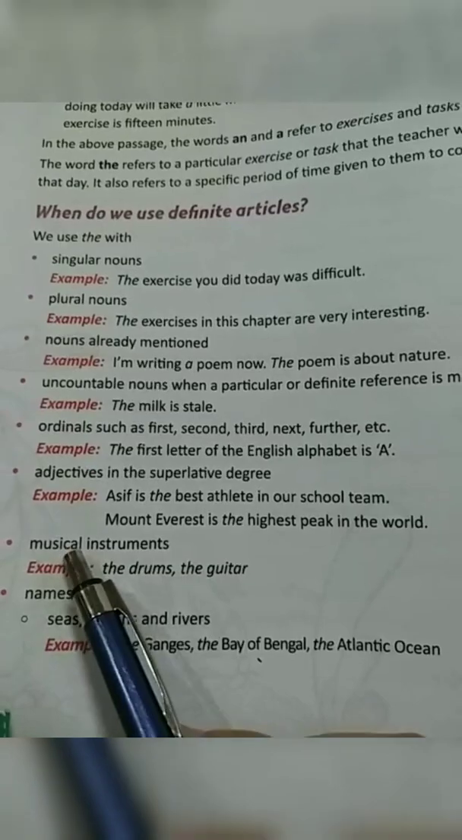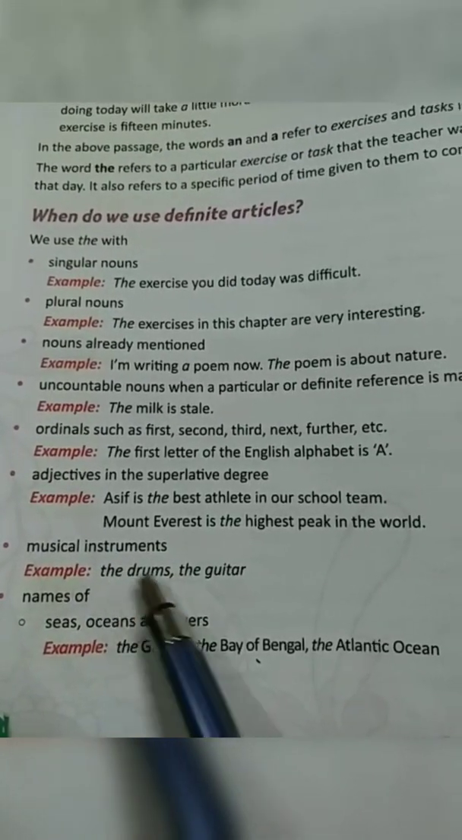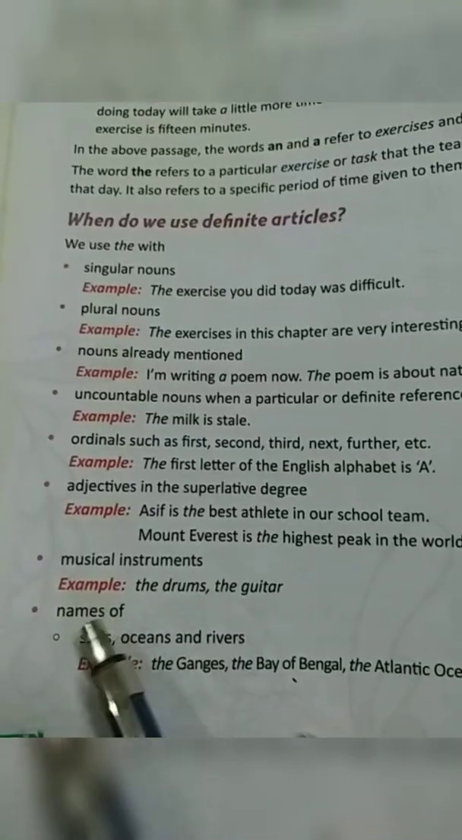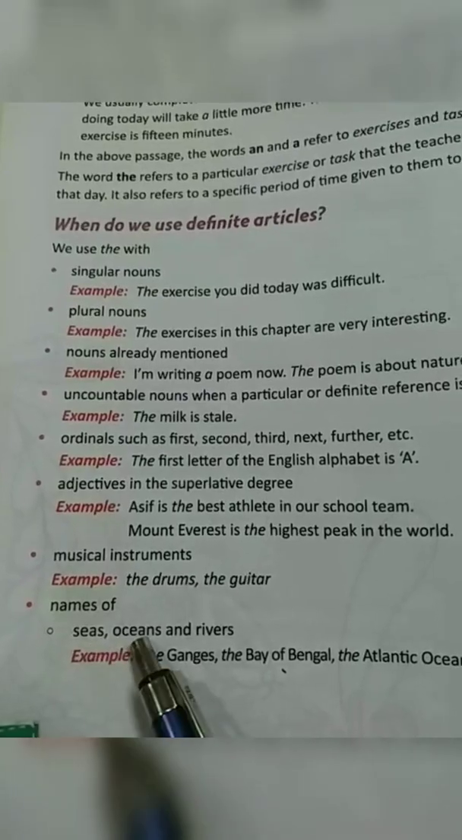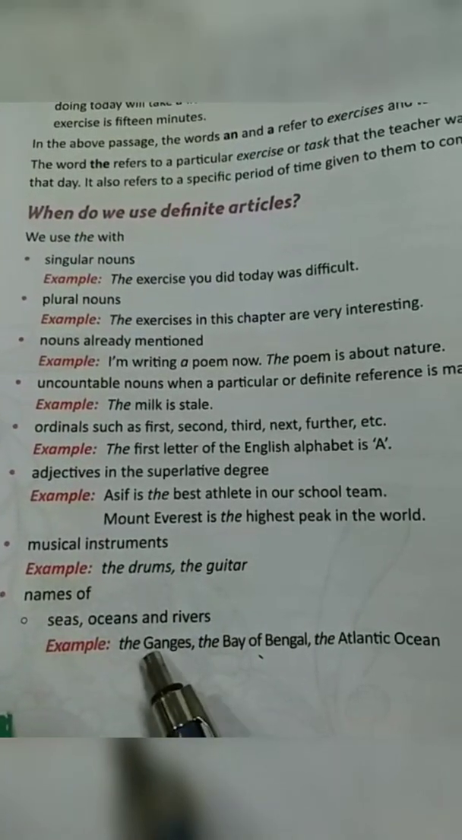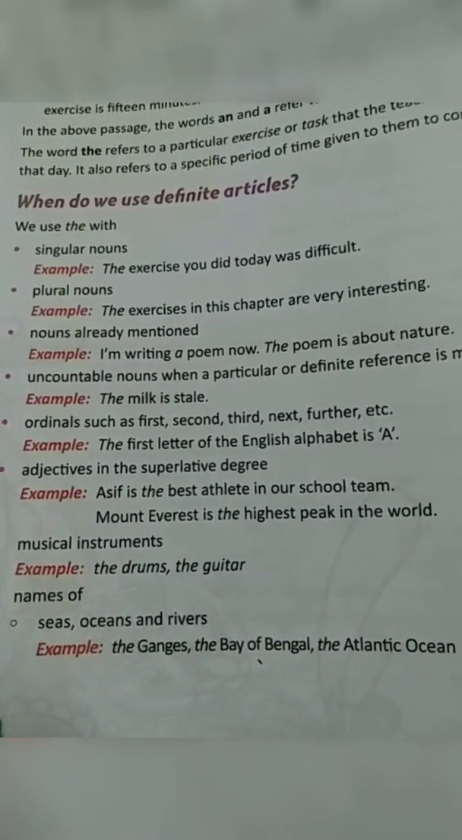Now with musical instruments also we use article the. For example, the drums, the guitar, the violin, and many more. With names of seas, oceans, and rivers also we use article the. For example, the Ganga, the Bay of Bengal, the Atlantic Ocean.